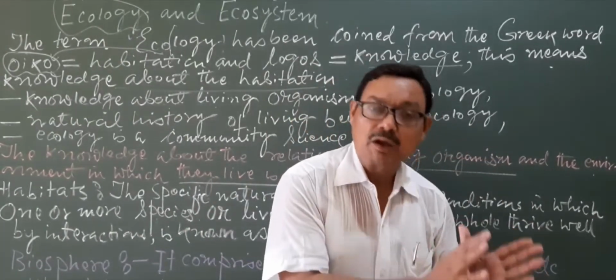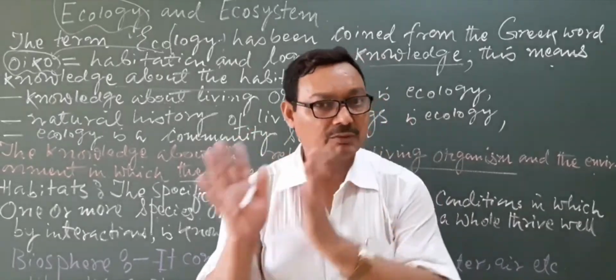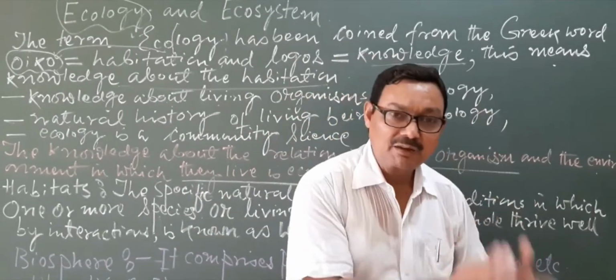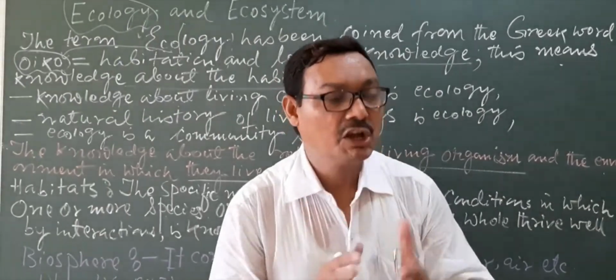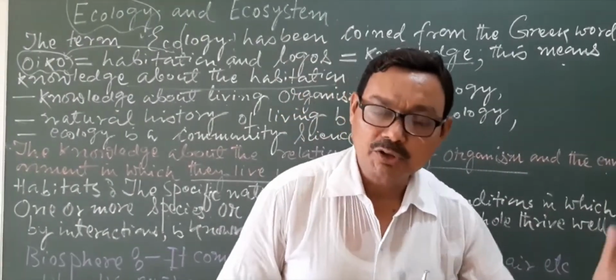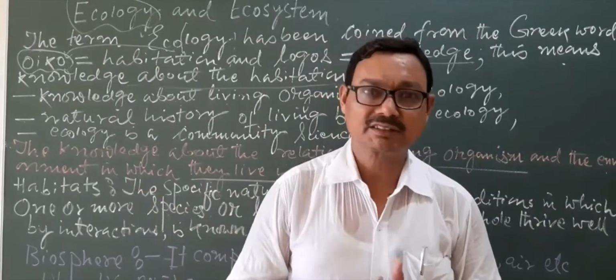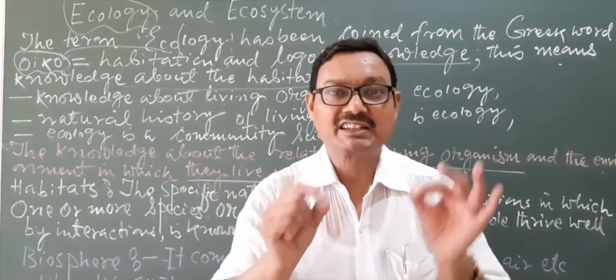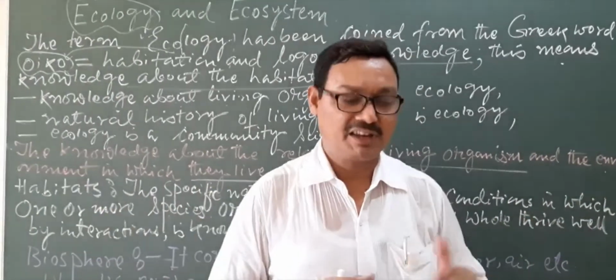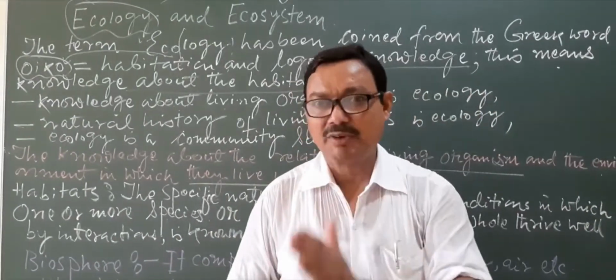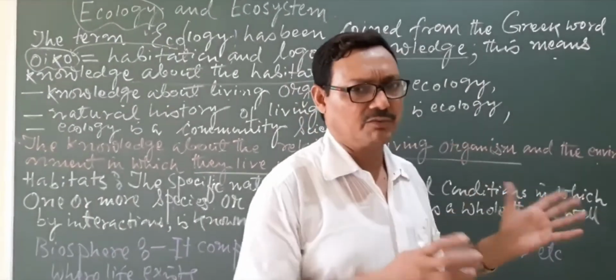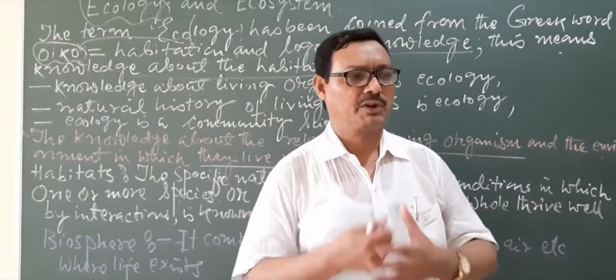What is the functional part of the ecosystem? It is the flow of energy from the producers to the consumers in a unidirectional way, in a linear sequence, when a food chain is developed or created. You will see this later when we discuss the different component parts.